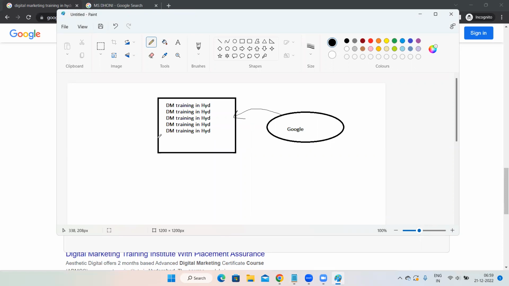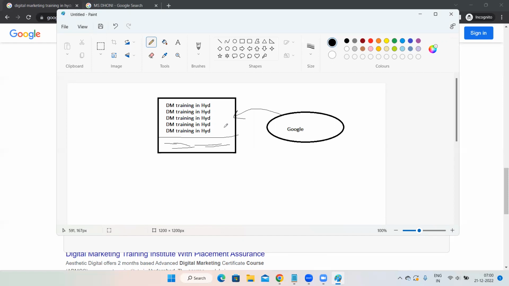But what people will do is, now let's assume this is one page, and first half of the page or second half of the page or somewhere in the page, they would add the original content over here, proper content. Or let's assume there are two pages. In one page, they would add original, organic content regarding the services, regarding everything, whatever they provide. But in the other page, they are just doing the keyword stuffing. They are just stuffing the keywords, like how we have shown it over here. In the same way, they are stuffing the complete page with the proper keywords related to their website.